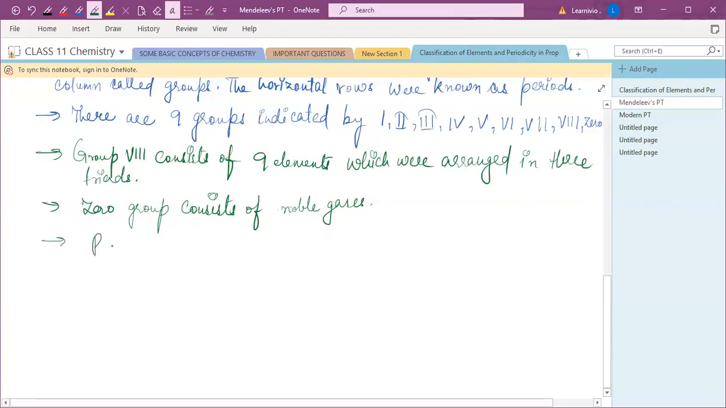And how many periods are there? According to Mendeleev, there are 7 periods. And the periods were named as numbers like 1, 2, 3, 4, up to 7. Okay, and we know what a period is. It's the horizontal rows in the Mendeleev periodic table.